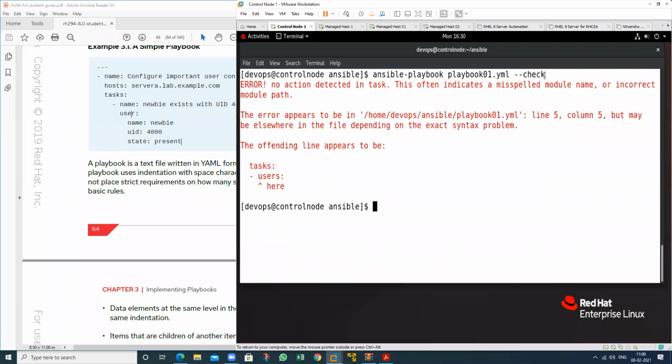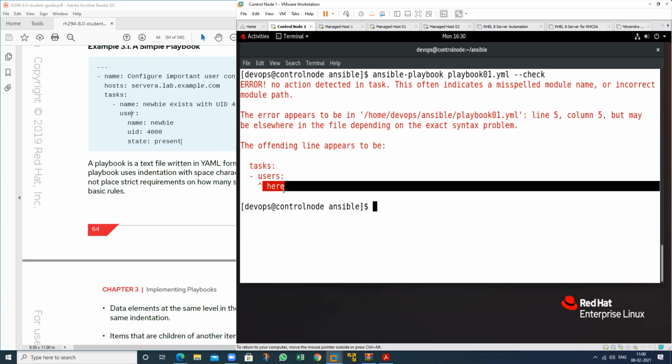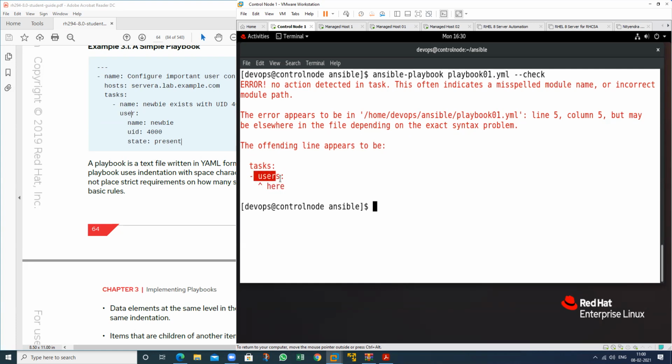So this command is used to check if there is any mistake. See, the mistake is a misspelling, in a module name. So we can recognize in which particular line the mistake is, it will show you.